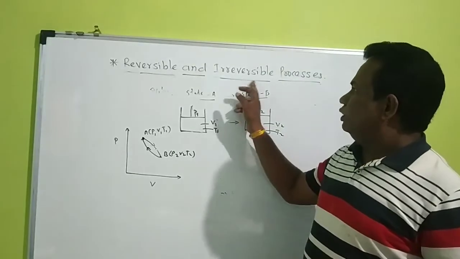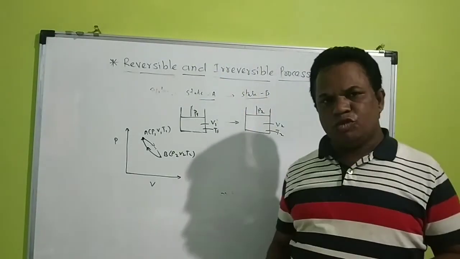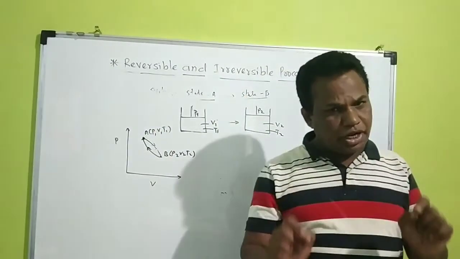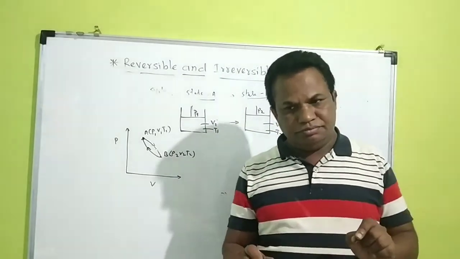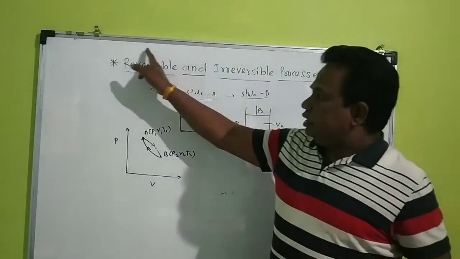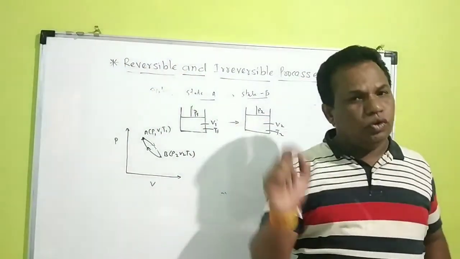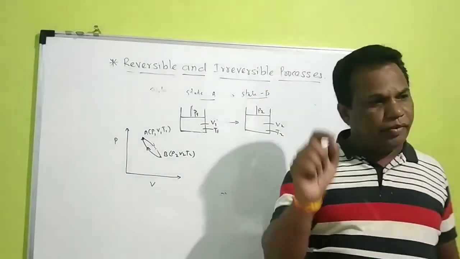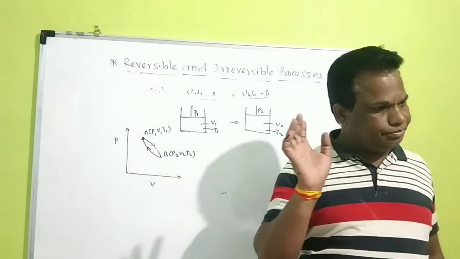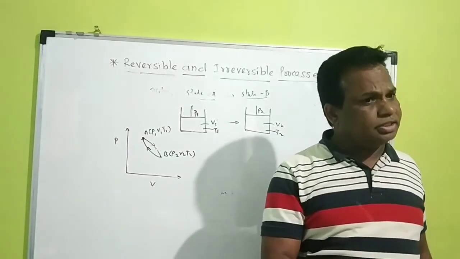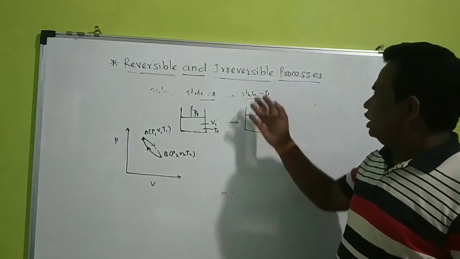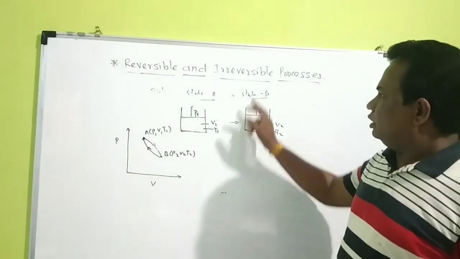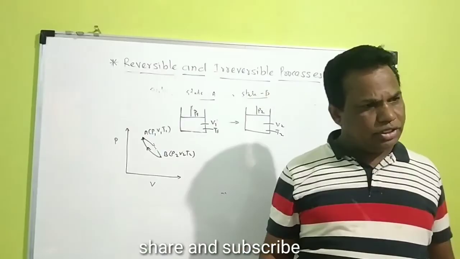So reversible and irreversible processes are thermodynamic processes, where in a reversible process there is no loss of energy, whereas in an irreversible process there is always loss of energy. Always loss of energy means energy is converted into another form. So almost all processes in the universe are irreversible processes. Do you understand? Thank you.